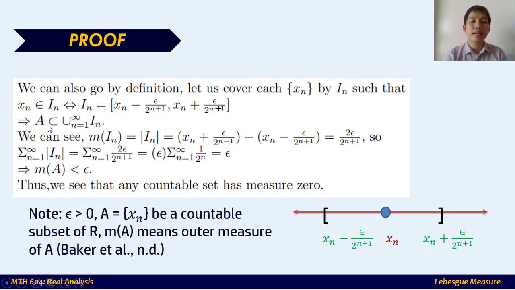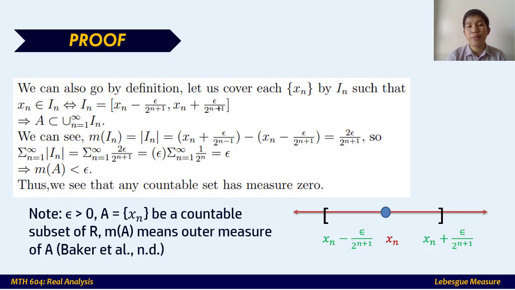Because if you go back here, A is a subset of the union of all open intervals In covering A. As you can see now, by monotonicity, if A is a subset of B, then the outer measure of A is less than or equal to the outer measure of B. So since A is a subset of the union of the open intervals covering A, the outer measure of A must be less than or equal to the sum of the outer measures of In.